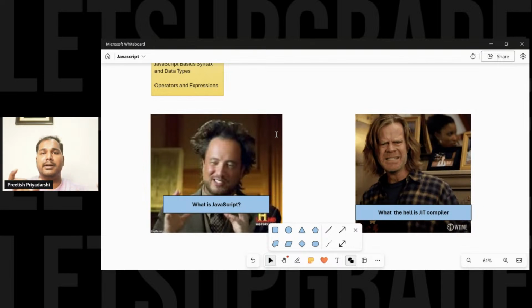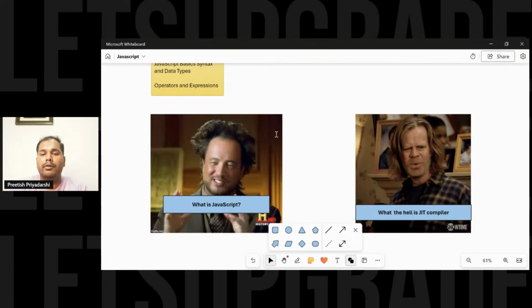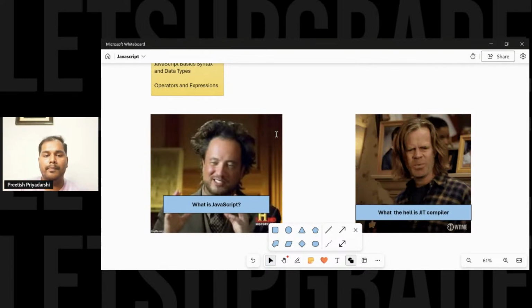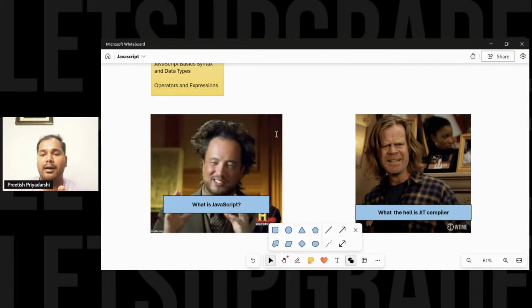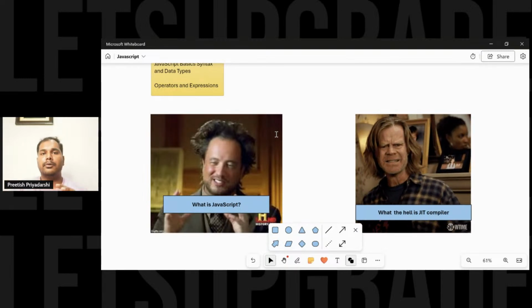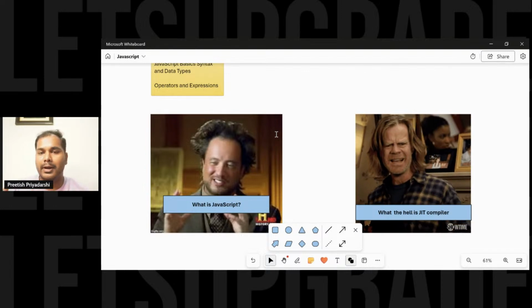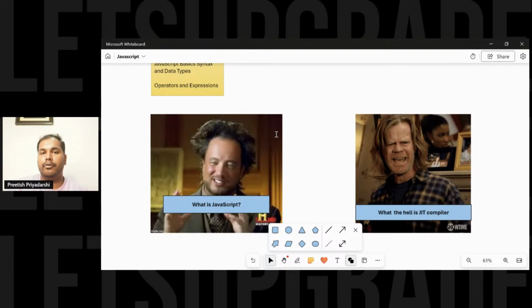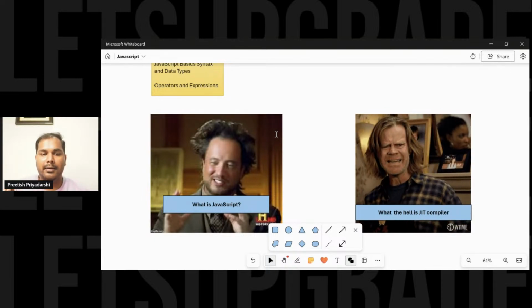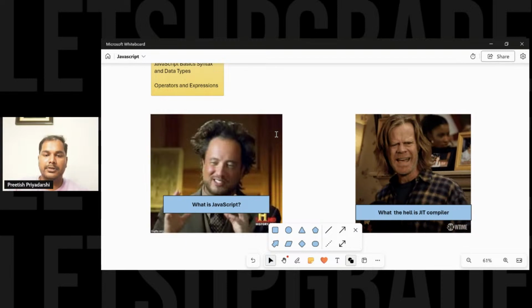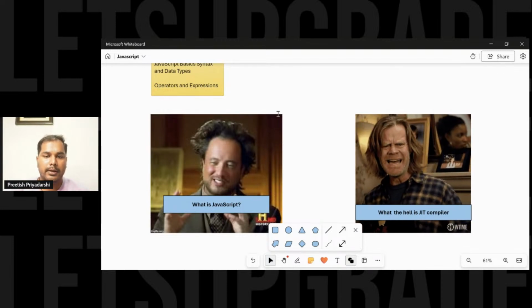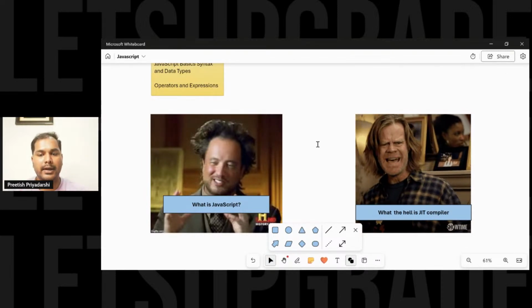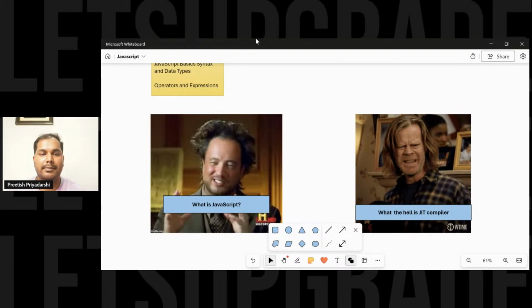You might have heard of the JavaScript engine. There are a few JavaScript engines: in Chrome it is called V8, and in Firefox we have something called SpiderMonkey. Guys, make a note of the stuff I am telling you, because there are a few things you will get in your interview round questions. Keep this in mind, it will be essential for you. So Chrome has V8, Firefox has SpiderMonkey, and